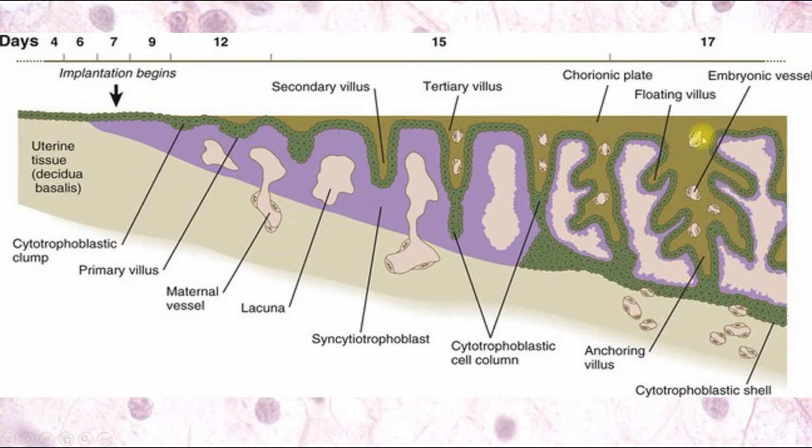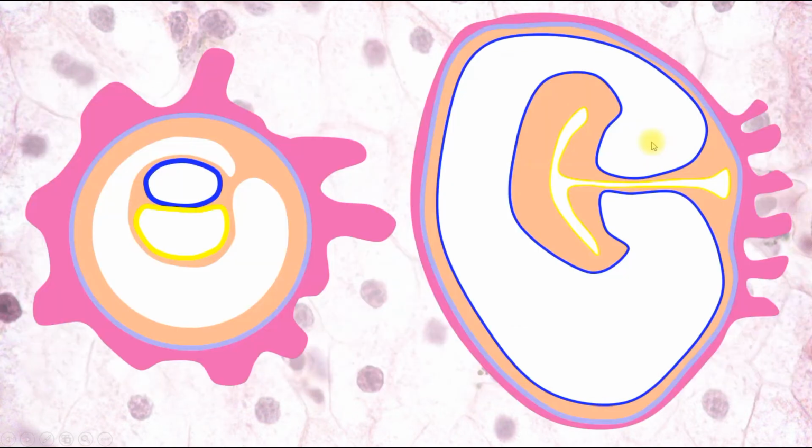So it's the formation of the placenta. Here we can see chorion, and it includes syncytiotrophoblast, cytotrophoblast, and extraembryonic mesoderm. And villi develop mainly on one pole of the chorion, where it's attached to the uterus, where it's growing inside the uterine wall, and where it forms the placenta.